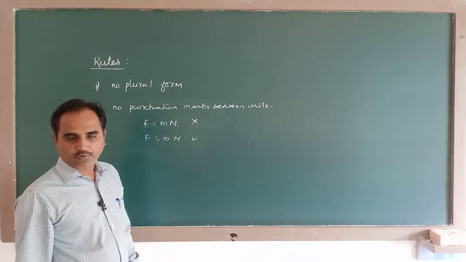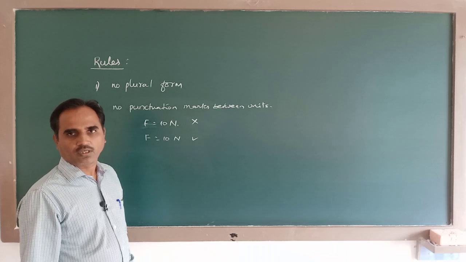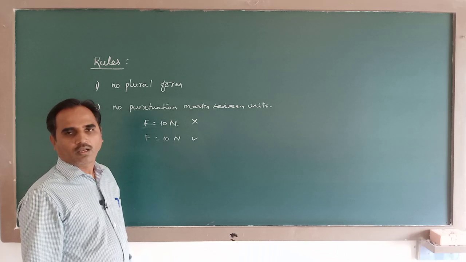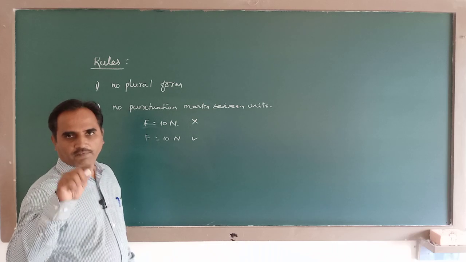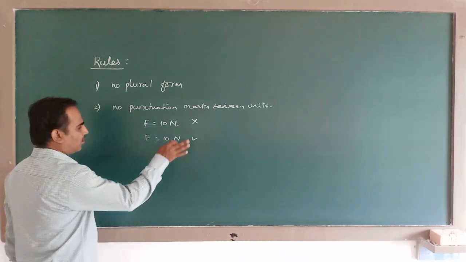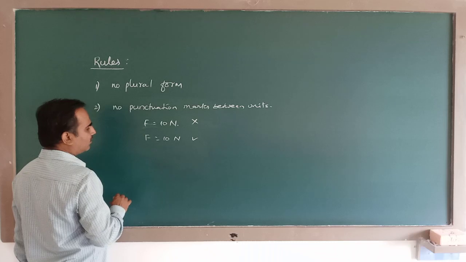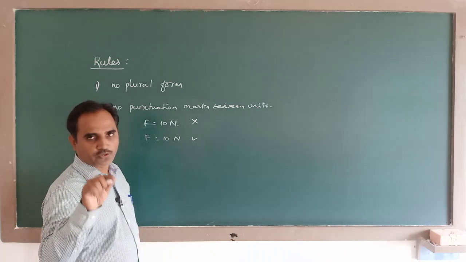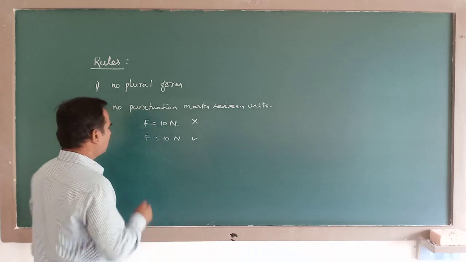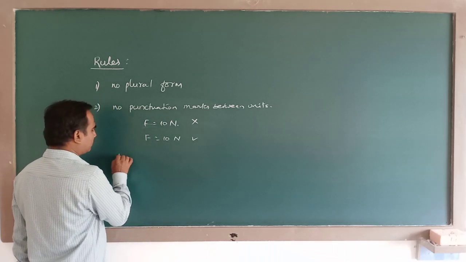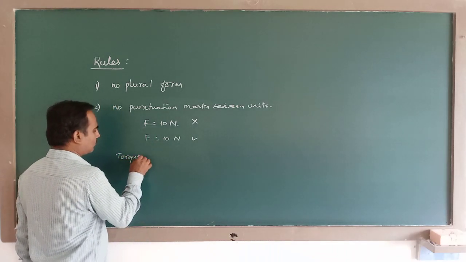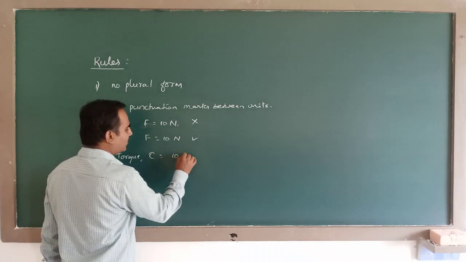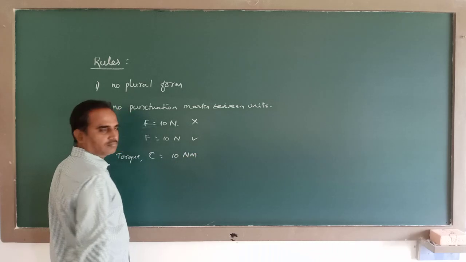In case of derived units, when different fundamental units are involved, you should not use a punctuation mark between the units. For example, torque: the unit of torque is Newton meter.